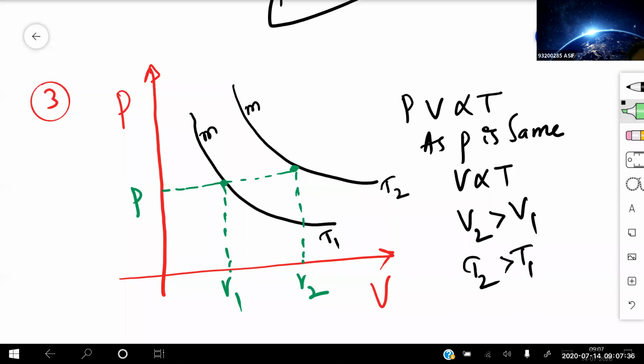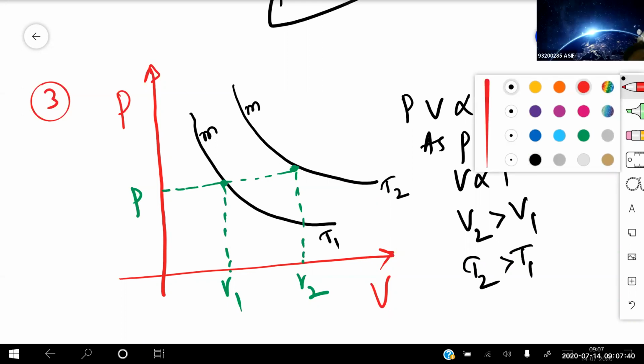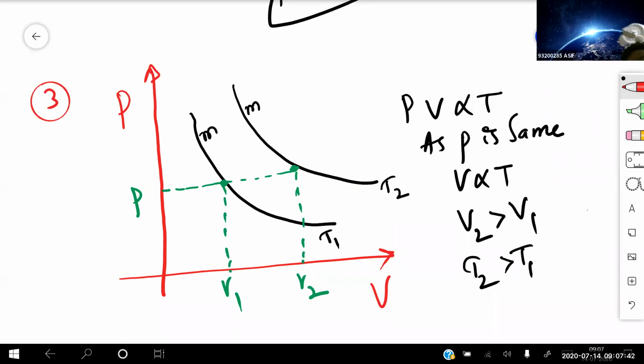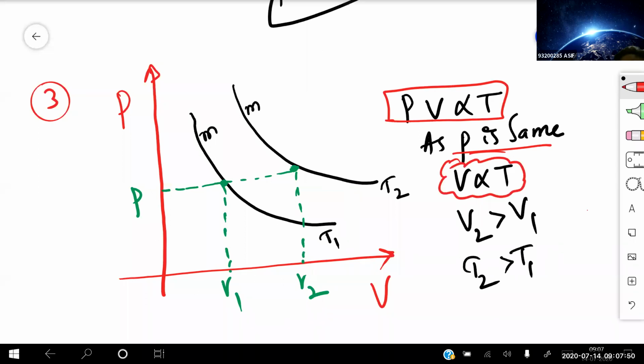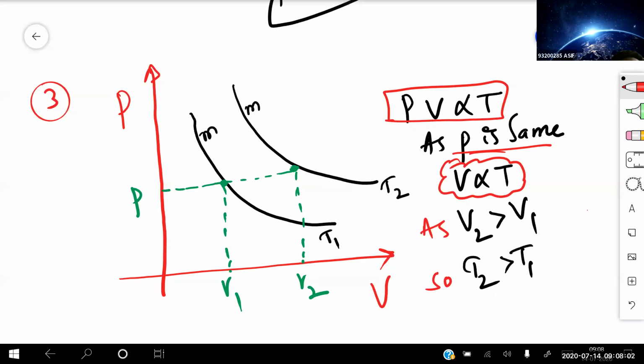So got an idea how to write that one? Yes, sir. I hope you got the relation. So I kept the pressure constant right now. From the relation PV is directly proportional to T, P is the same, so V is directly proportional to temperature. So as V2 is greater than V1, T2 is greater than T1. Clear for everyone? Yes, sir. I hope you got an idea how to do the graph problems also.